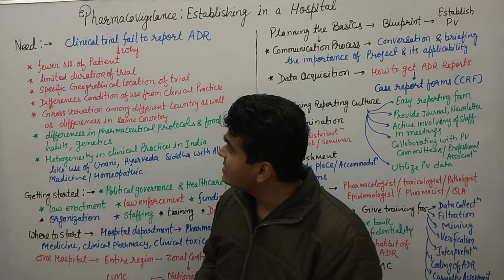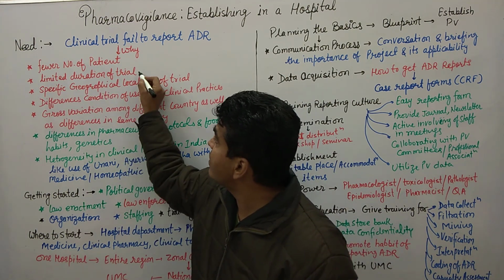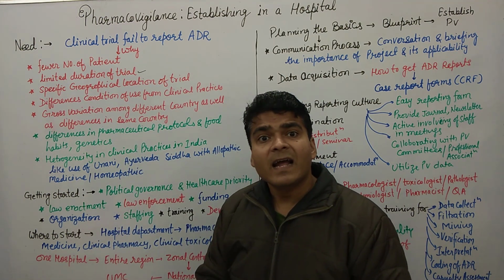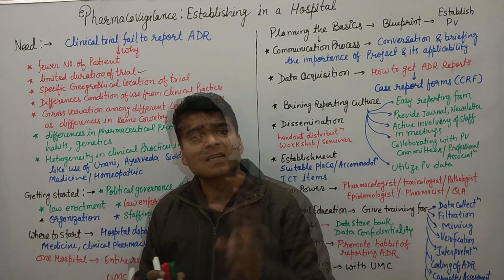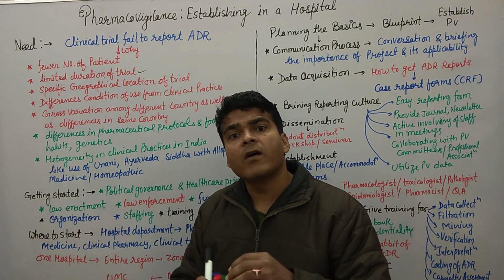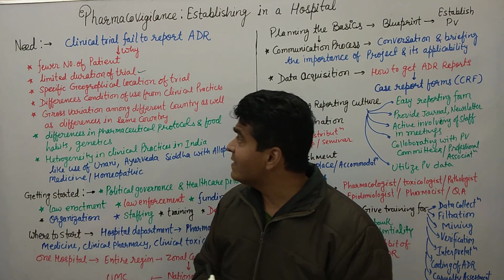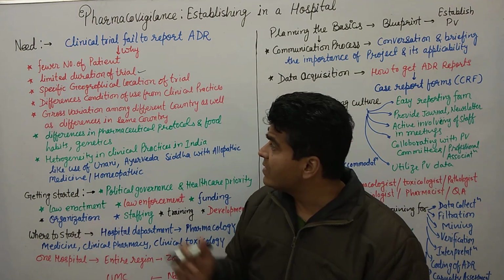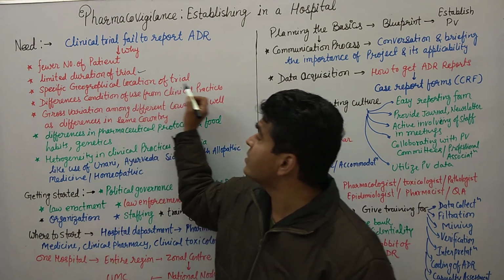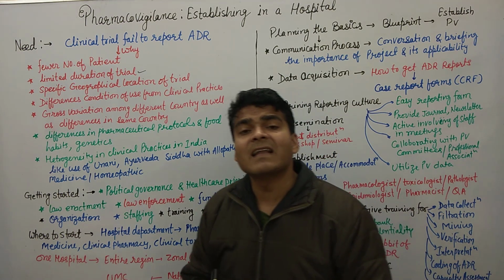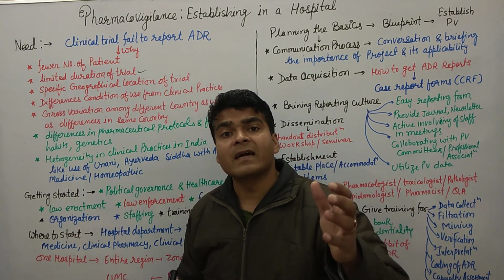The second one is the limited duration of the trial. The trial remains for such a short span of time, not for a longer span, and that is also one of the reasons. Then the specific geographic location of the trial. Basically trials run in a particular country.